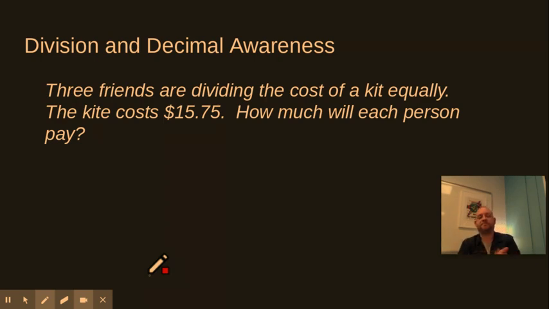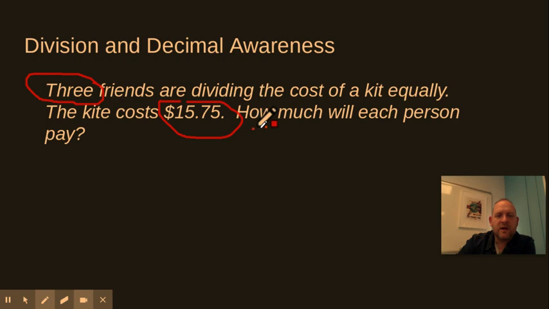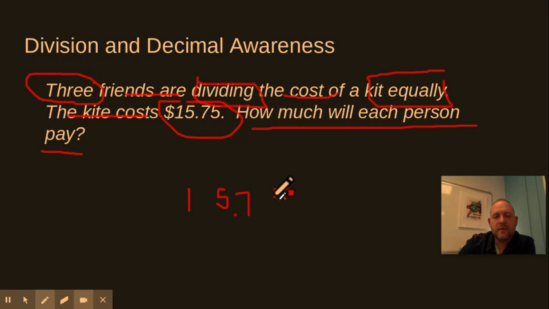All right, here we go. I've got 3 friends are dividing the cost of this kite. Let's see. So there's my first number. 3 friends are dividing the cost of this kite equally. Each kite costs $15.75. I want to know how much will each person pay. And equally. And they even tell me dividing the cost equally. So I know this is going to be division. So I have $15.75. And I have to divide that by 3.